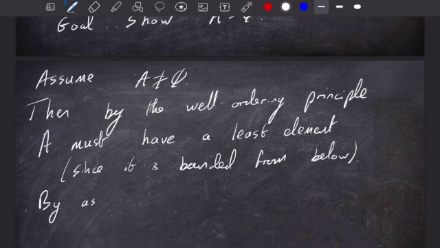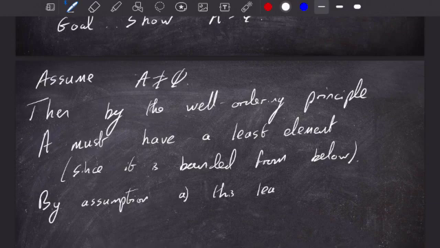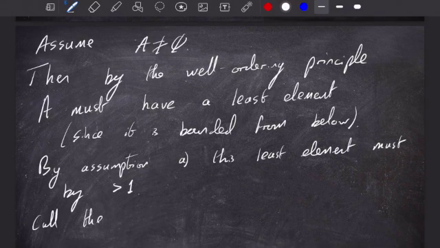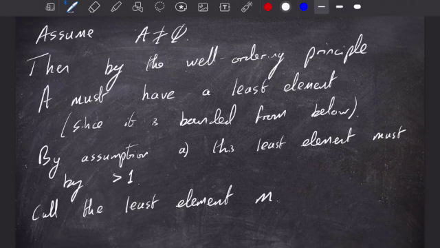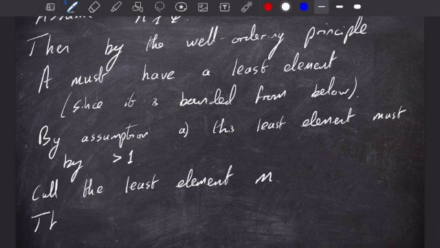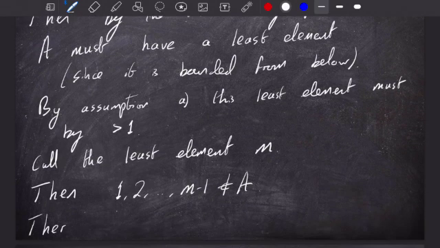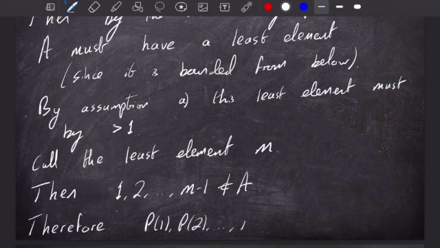We also can say some more about the least element because we have some assumptions in our theorem. By assumption A, this least element has to be strictly greater than 1, because we've already assumed that P(1) is true. So let's call this least element m. Now, we know, because this is the least element of A, that therefore 1, 2, up to m−1 are not in A. But all this means is that P(1), P(2), all the way up to P(m−1) are all true.